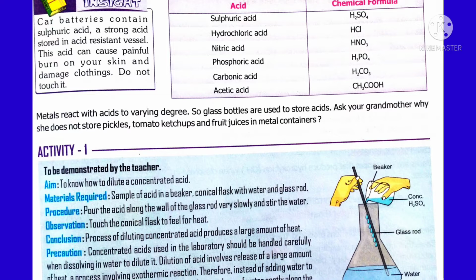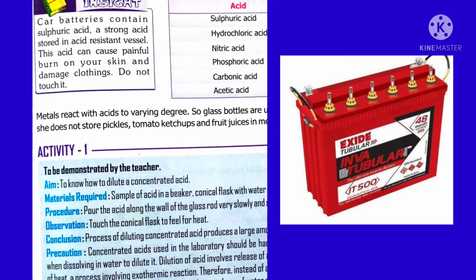This is the reason we eat food items like apple, tamarind, curd, amla, which contain organic acid, that is weak acid. If it is strong acid, we cannot consume or eat it. These are some common inorganic or mineral acids which are called strong acids because they form more number of hydrogen ions on adding water.